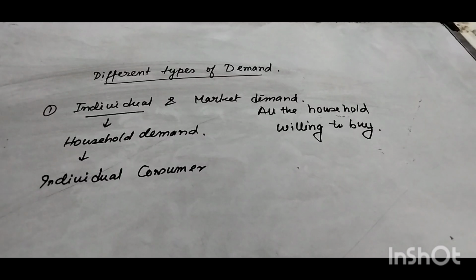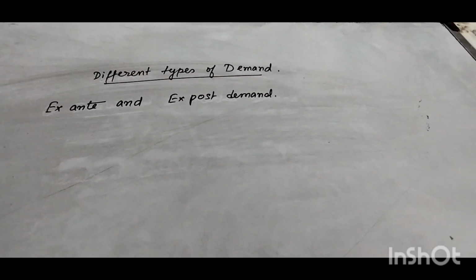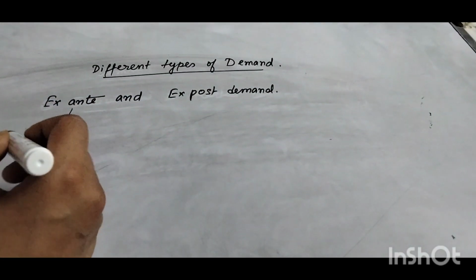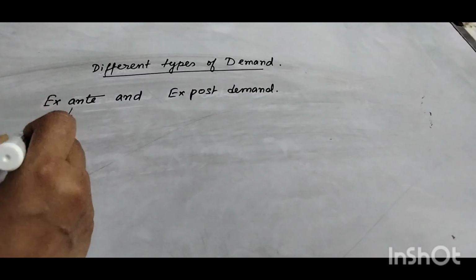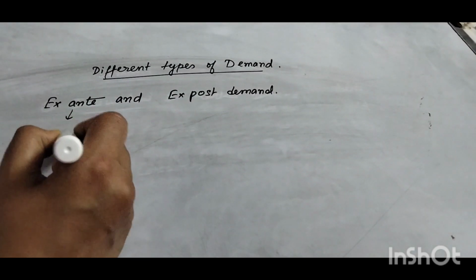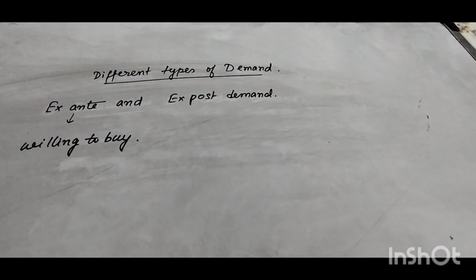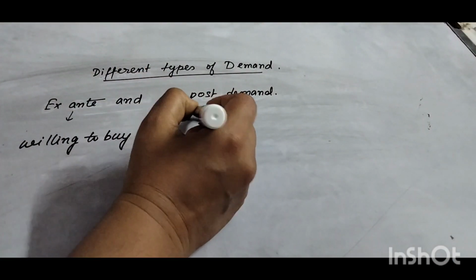Next, we talk about ex ante and ex post demand. What is ex ante? Ex ante means the amount of a good the consumer is willing to buy, the wish or will to buy. What is ex post demand?